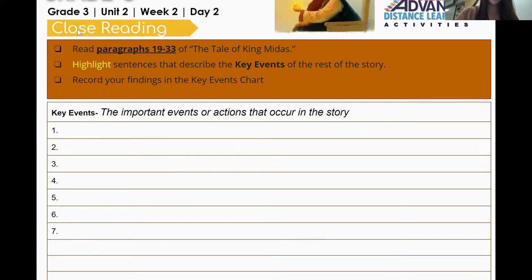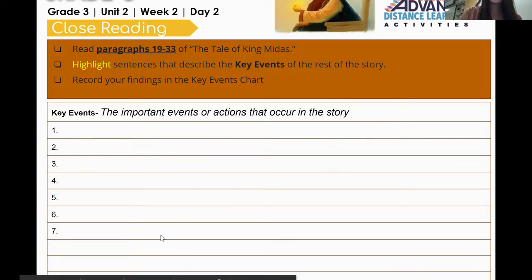Today's directions are: read paragraphs 19 to 33 of The Tale of King Midas. Highlight sentences that describe the key events of the rest of the story. Once we are done highlighting, we will record our findings in the key events chart. Remember, our key events chart is this chart in our slides.